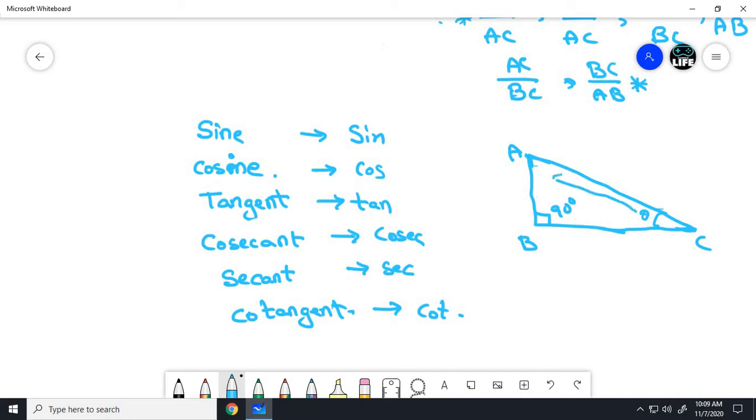So this is the opposite side. What will be this one? This will be the adjacent side. The adjacent side is the side in which theta lies. The opposite side is the side which is directly across from theta. And as we already know, this is known as the hypotenuse.